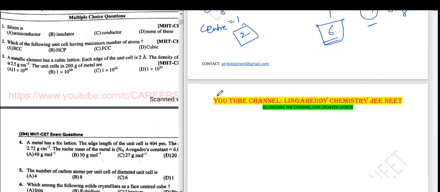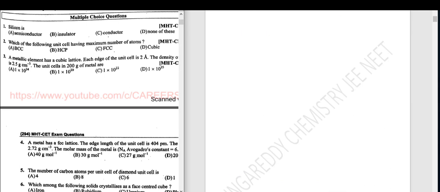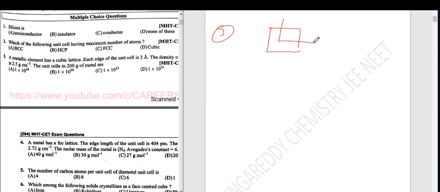Next, question number 3. A metallic element has cubic lattice, right? Cubic lattice means how many atoms? Total atoms in the unit cell equal to 1. Each edge of the unit cell is 2 angstroms. See, this is the edge length A. This equal to 2 angstroms.